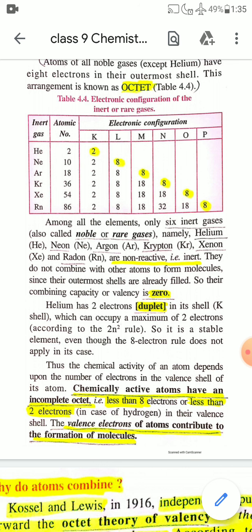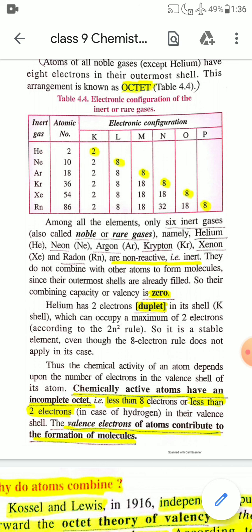They are not reactive, that is, they are inert. They do not combine with other atoms to form molecules since their outermost shells are already filled with 8 electrons. So the combining capacity of noble gases is 0. That is, valency is 0 for noble gases.